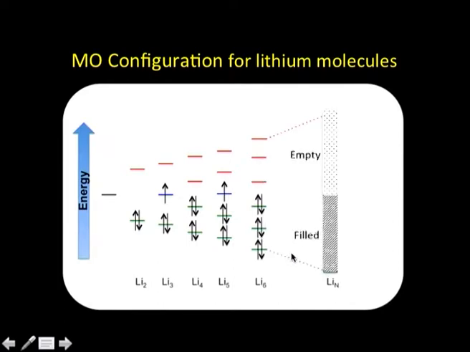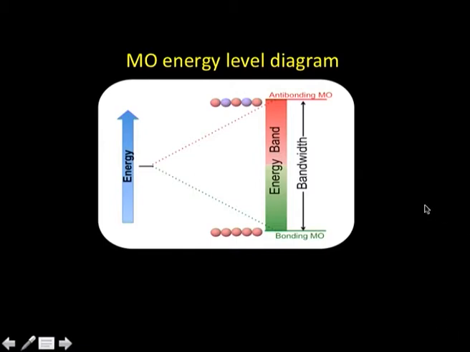I will continue doing that. When I continue, for lithium n, when a large number of electrons, say n electrons, are to be filled, they will fill the n by 2 bonding molecular orbitals, and the n by 2 anti-bonding molecular orbitals will remain empty. This gives rise to what is called a band structure. This set of molecular orbitals is called an energy band, and the energy difference between the most bonding molecular orbital and the most anti-bonding molecular orbital is called the band width.